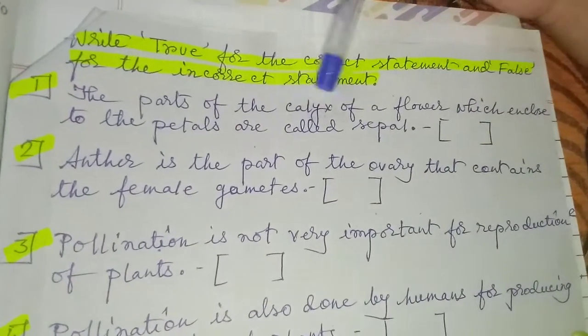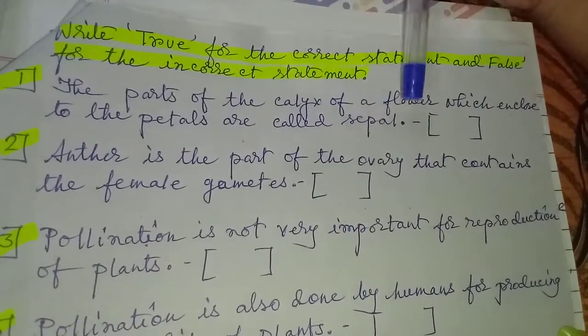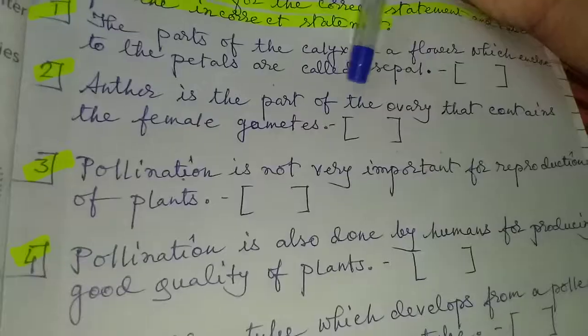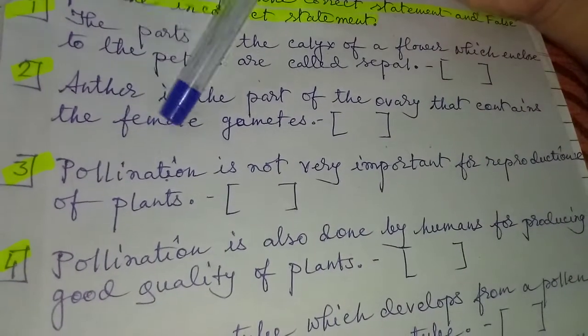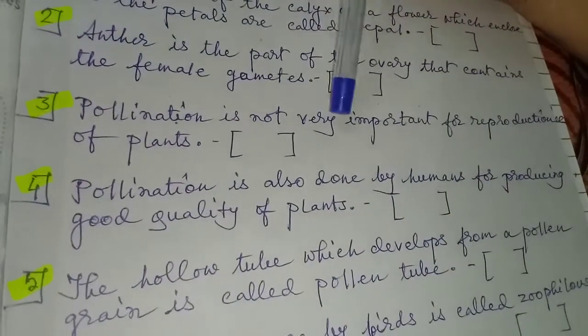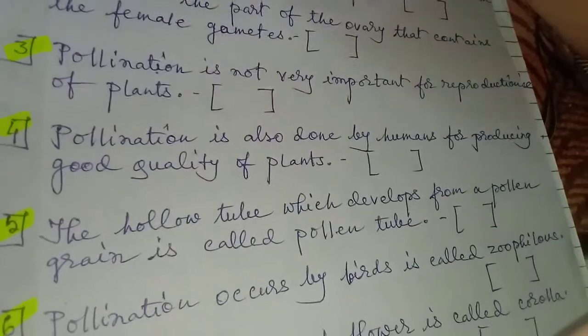The parts of the calyx of a flower which enclose the petals are called sepals. Is it true or false? You have to write. Anther is the part of the ovary that contains the female gametes. True or false? You have to write. Pollination is not very important for reproduction of plants. You have to write true or false.